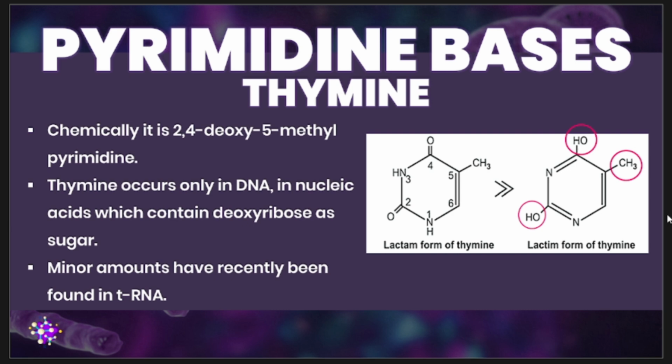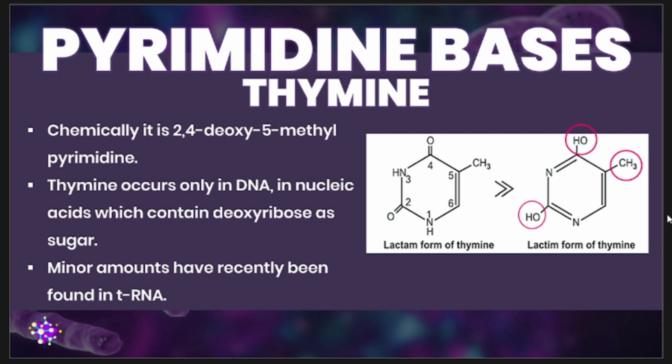Your thymine is chemically named 2,4-deoxy-5-methyl pyrimidine. At the same time, kindly take note that thymine is a pyrimidine nucleobase with a molecular formula of C5H6N2O2.